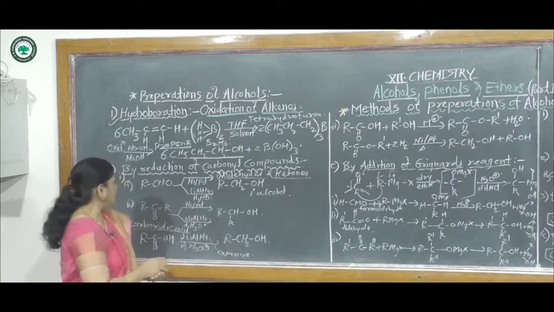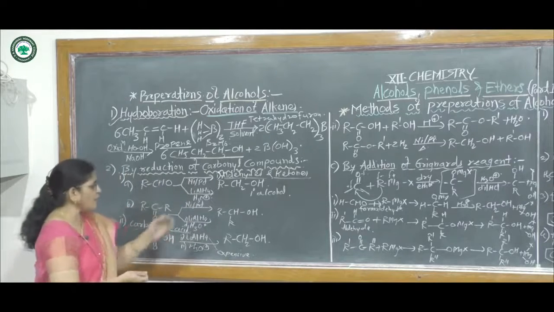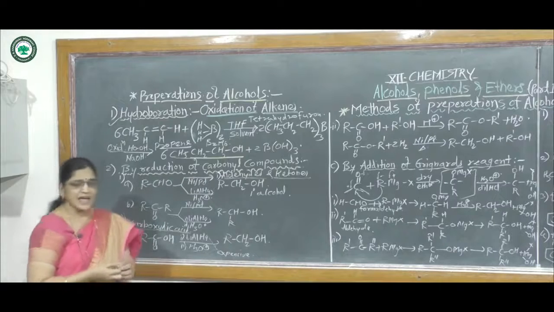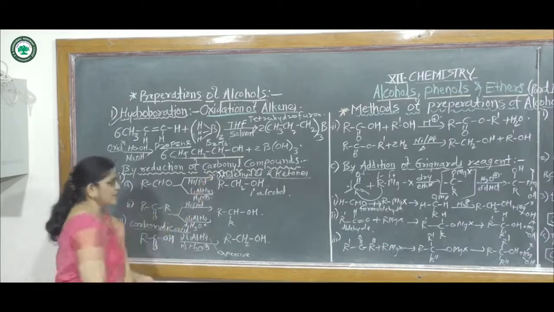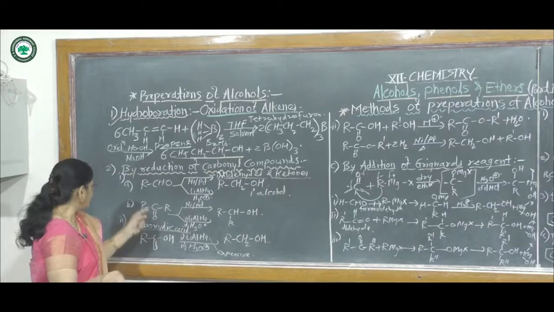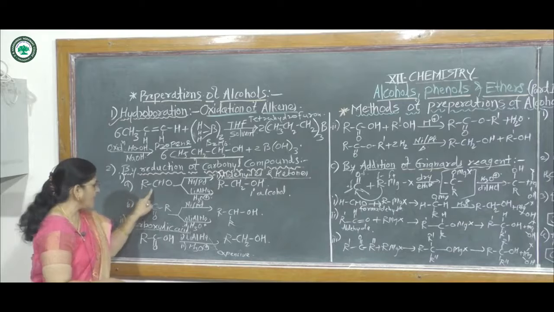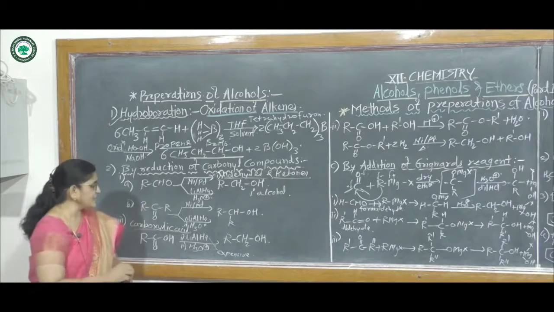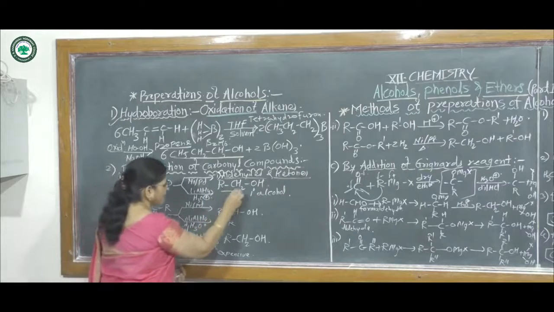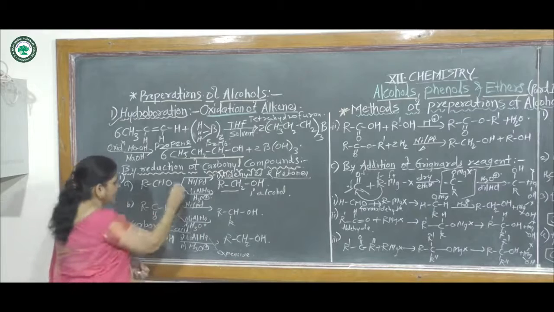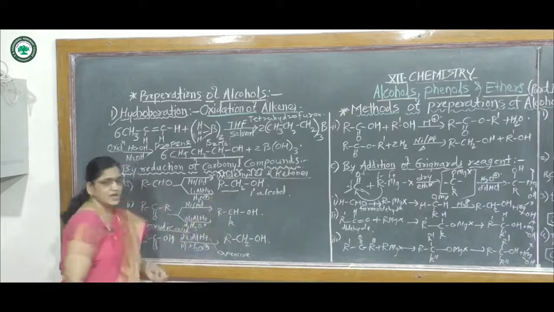Then the second method is by reduction of carbonyl compounds. That means by reduction of aldehydes, ketones and carboxylic acids. First of all, reduction of aldehydes and ketones. In this reaction, an aldehyde, with representation RCHO, if it reacts with nickel or palladium, gives a primary alcohol. Again, if it reacts with lithium aluminum hydride, it also gives a primary alcohol.